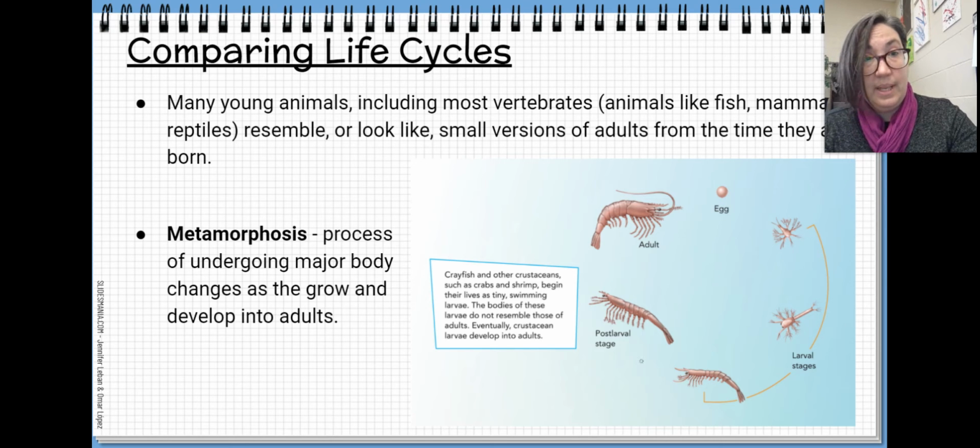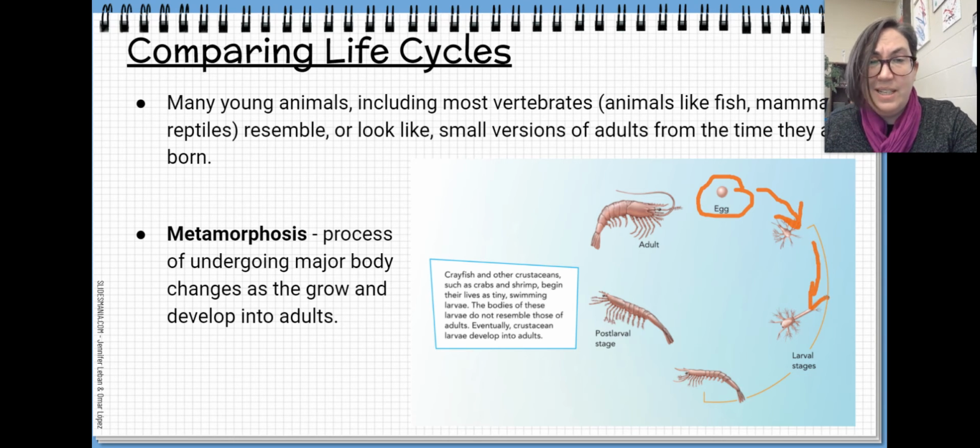All right, so I have my egg, and then it hatches into a larva. And you can see this larva stage doesn't necessarily look like my adult crayfish. It's not until it reaches close to adult phase that it starts to look like it will as an adult.